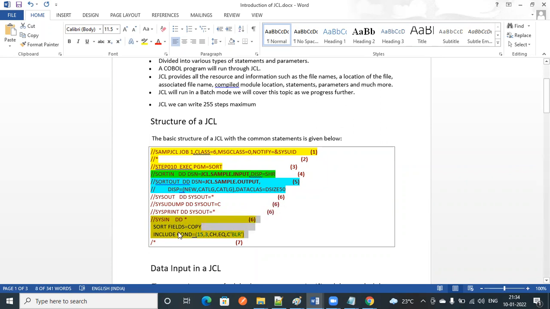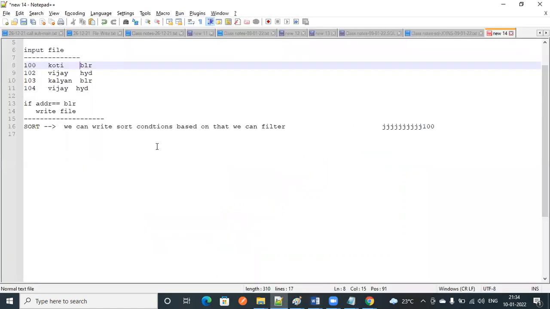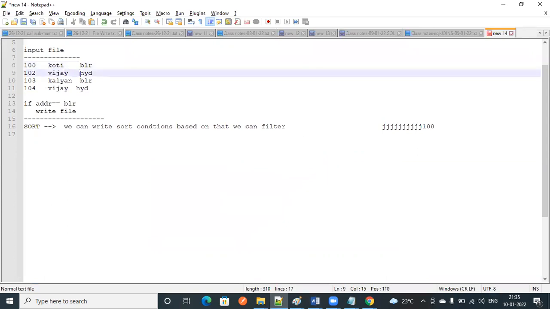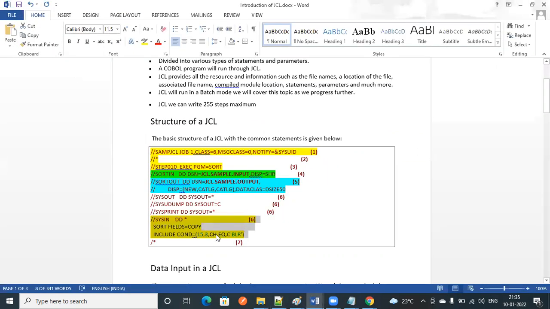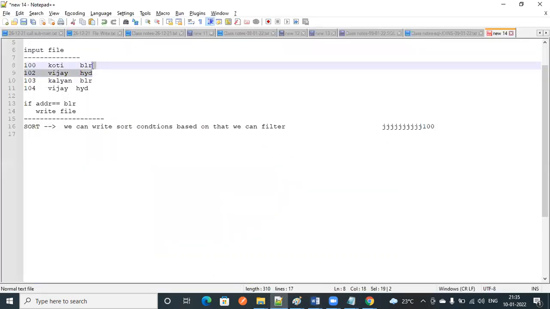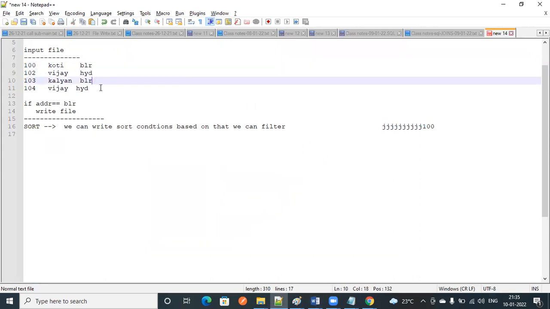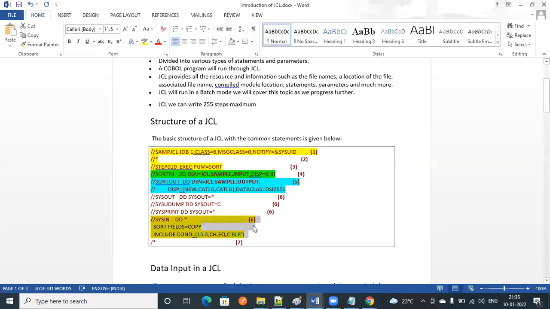SYSIN DD *, SORT FIELDS=COPY, INCLUDE COND=(15,3,CH,EQ,C'BLR'). Why have I given 15? Because Bangalore is present at the 15th position, so that's why I have given 15. From 15, 3 characters equal to Bangalore. So it will take only the records where Bangalore is present and write them into the output file. This is called a sort card.